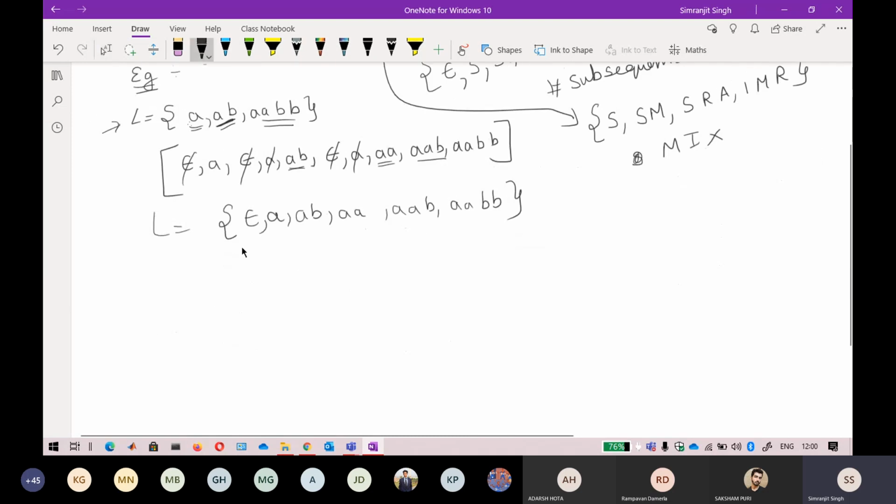Similarly, I think now if you see clearly, you can see the language to make.